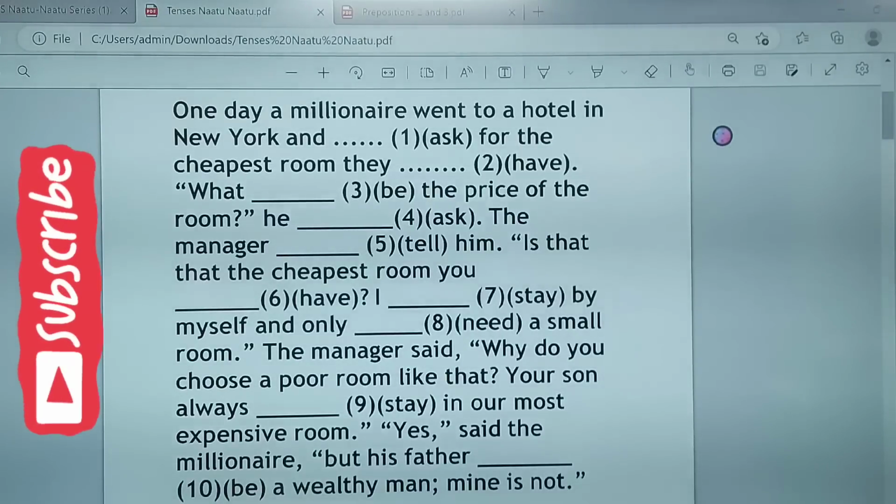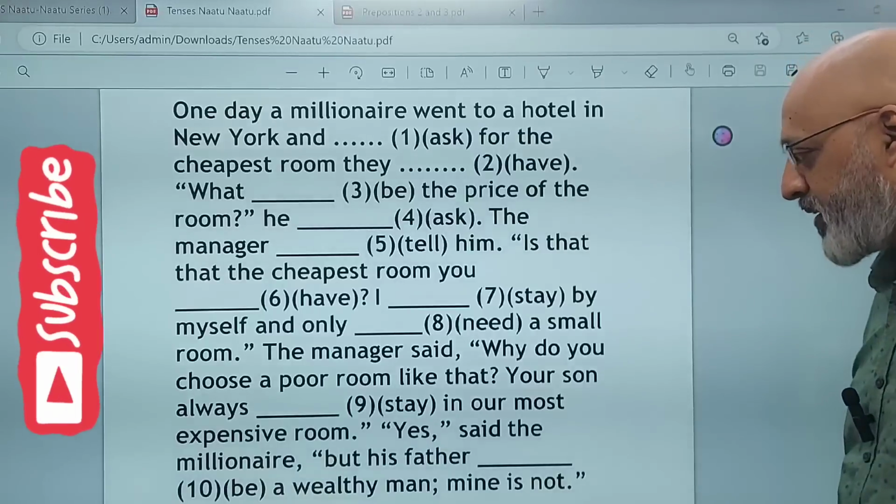One day, a millionaire went to a hotel in New York and dash for the cheapest room. They dash. What dashed the price of the room? He dash. The manager dash him. Is that the cheapest room you dash have? I dash stay by myself and only dash a small room. The manager said, why do you choose a poor room like that? Your son always dashed in our most expensive room. Yes, said the millionaire, but his father dashed a wealthy man. Mine is not, right? So काफी बड़ी बात कही है इस particular passage में.